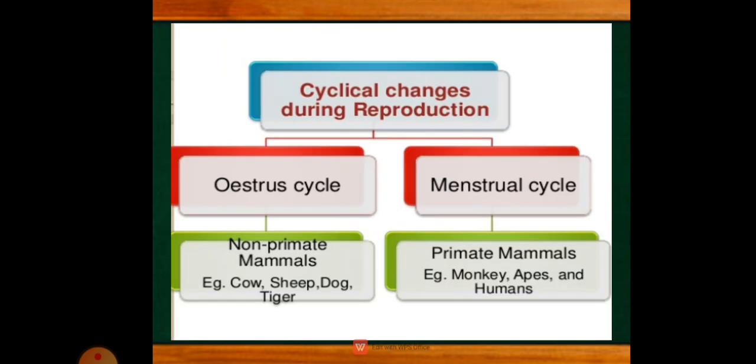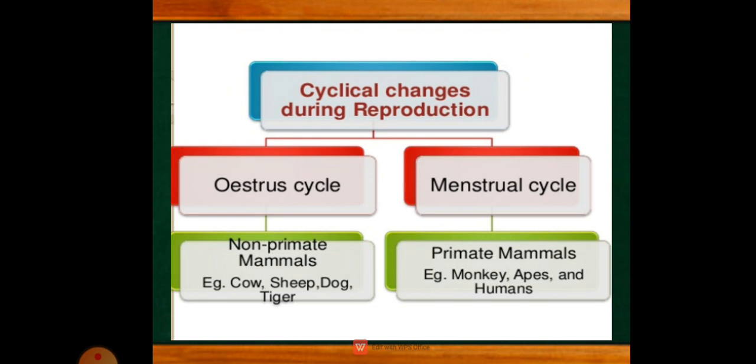Let us now discuss the cyclical changes during reproduction. We observe how changes occur in the reproductive phase in plants and animals. When we are studying the cyclical changes during reproduction, we have to see what changes are observed in the reproductive phase.